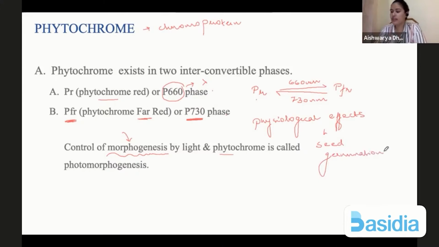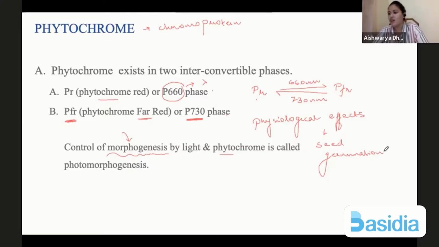So the long day plants and short day plants, we studied all that. Basically, the duration of the light plus certain pigments like phytochrome will induce flowering or stop flowering, or induce seed germination or stop seed germination, depending upon what quality of light is being received by the plant itself.